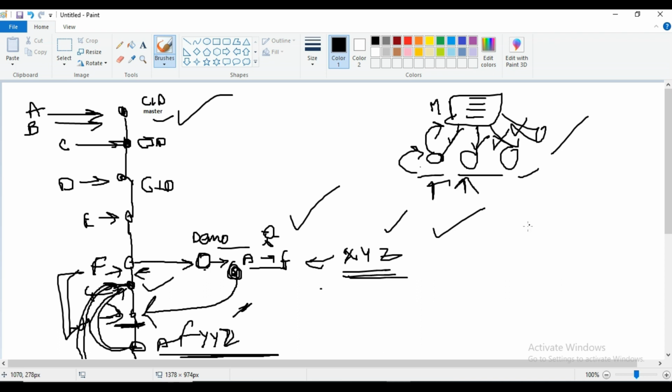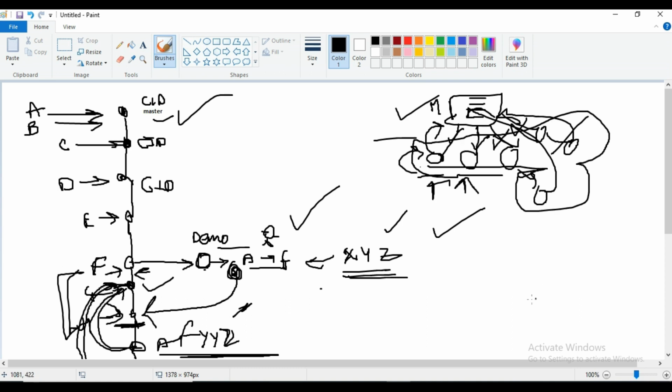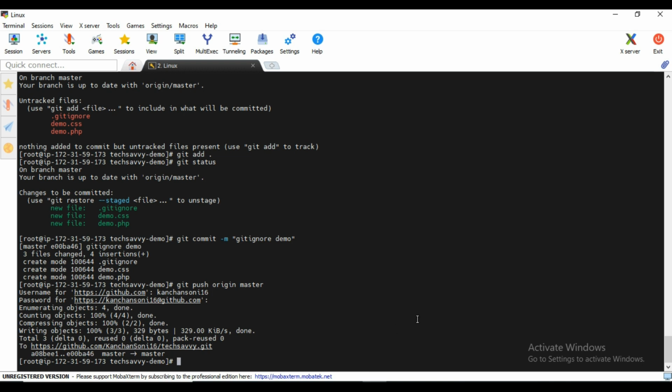I can reject the other 2's code also, and ask them to work around it and find a better solution. If they find a better solution, I can again merge it into the master. So in the master, I will have pure working code, and these branches are dummy branches. I can delete them later on. Okay, so let me show you the demo.